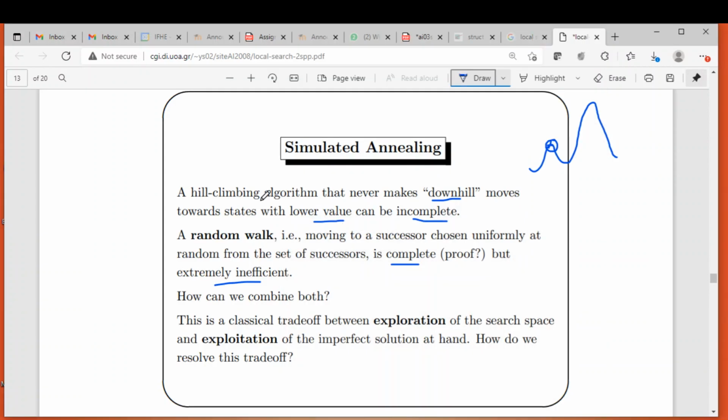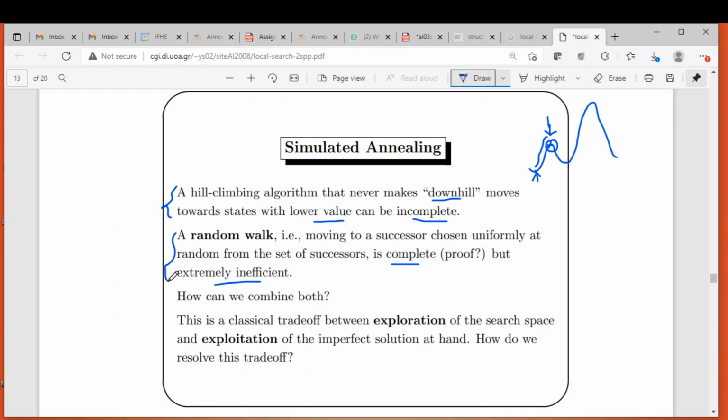In the first extreme, the algorithm will never do downhill movement; it will always try to move uphill. If the algorithm starts from this point, it will perform uphill and reach here. But after that it will be stuck here, because the algorithm is refusing to do any downhill movement. This is one extreme case.